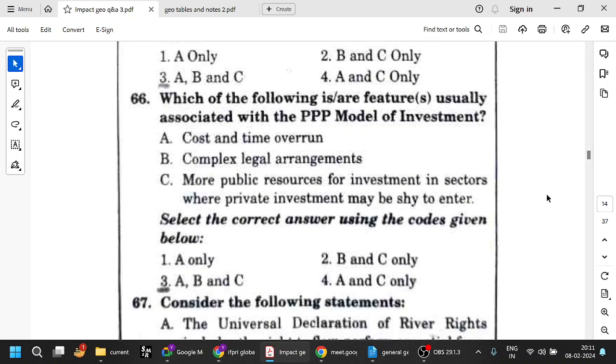So which of the following features are usually associated with the PPP model of investment? Basically, the public-private model of investment: cost and time overrun. For example, initially we will put 10,000 crores, but in any project, over a period of time it gets overrun and keeps increasing. It becomes 50,000 crore, it becomes 1 lakh crore, etc.